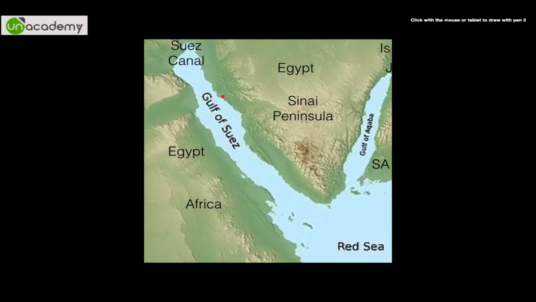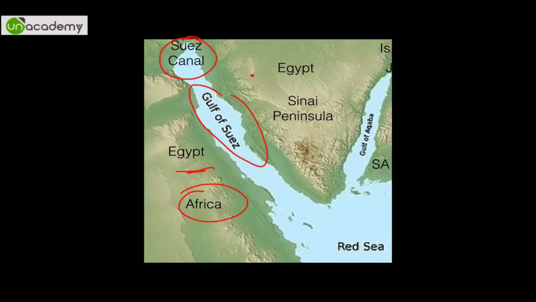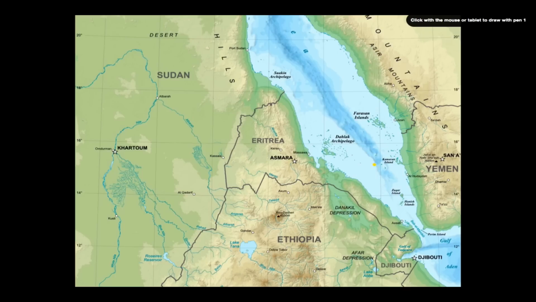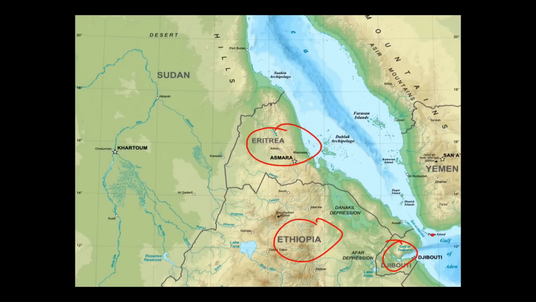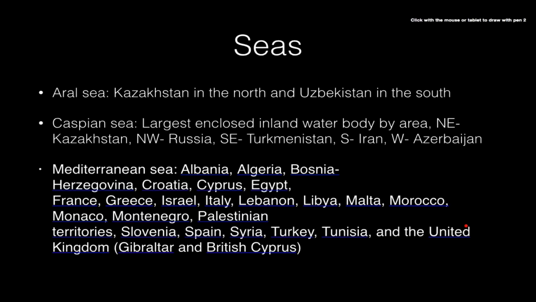Now absolutely clear, Gulf of Suez, this is Egypt, this is Africa, this is Suez Canal, this is Sinai Peninsula, this is Gulf of Aqaba, this is Saudi Arabia, this is Israel, and this is Jordan somewhere here. So is that absolutely clear now? And finally you can see here, this is Sudan, this is Eritrea, this is Ethiopia, this is Djibouti, and this portion is called Gulf of Aden. So now these are the seas.